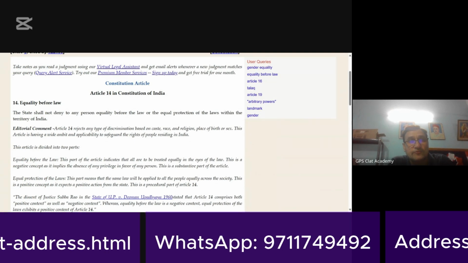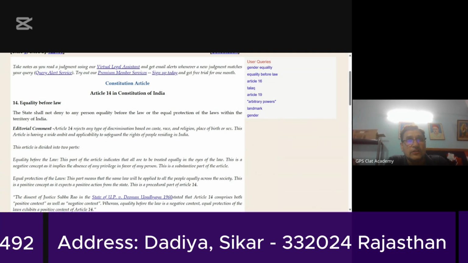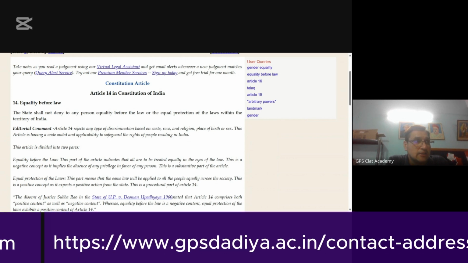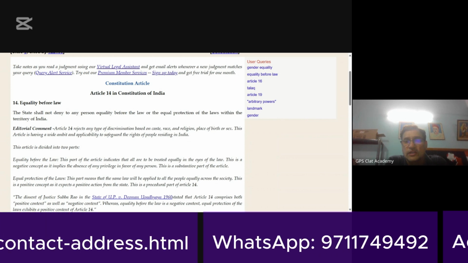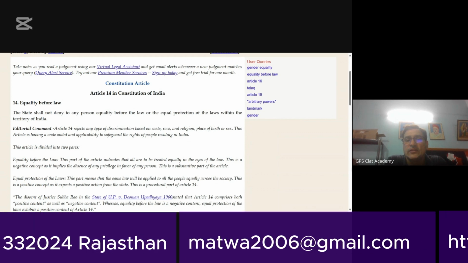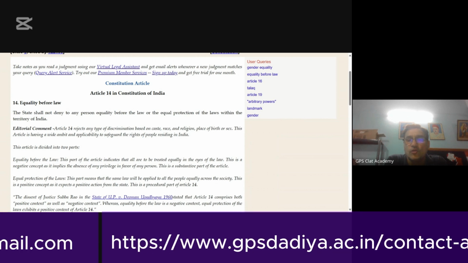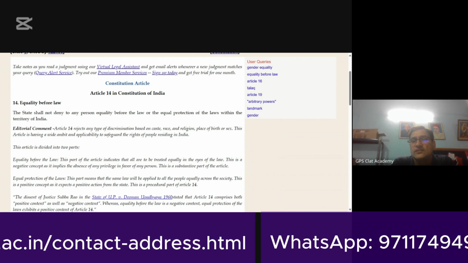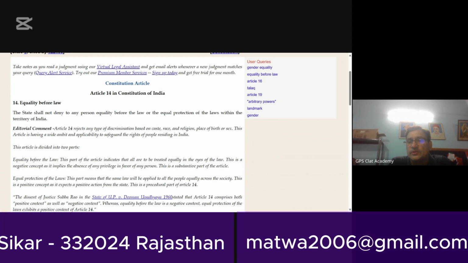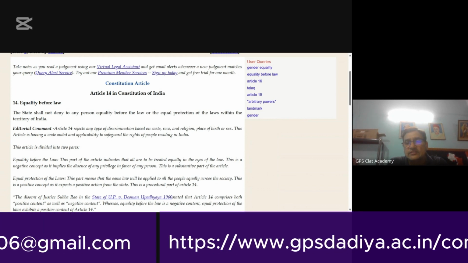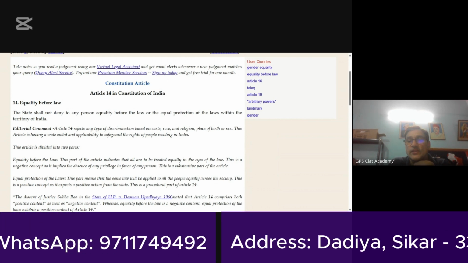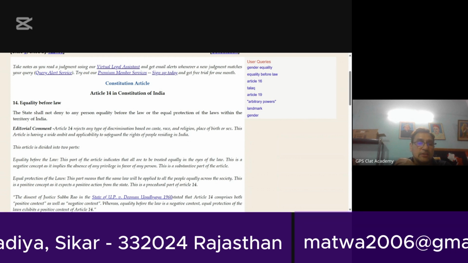For example, if an SDM has been ordered to disperse the crowd, and the crowd is really very unruly and it is assaulting the public servants who are taking steps to disperse the same, and they know that minimum force will have to be required, otherwise the crowd will easily overrun them. Then in that case, they start taking recourse to firing, and some of the people get hurt, but the crowd is dispersed. Now, in this case, the instruction was not to open fire, but then fire became necessary in order to quell the crowd. Otherwise, larger public interest would have suffered.